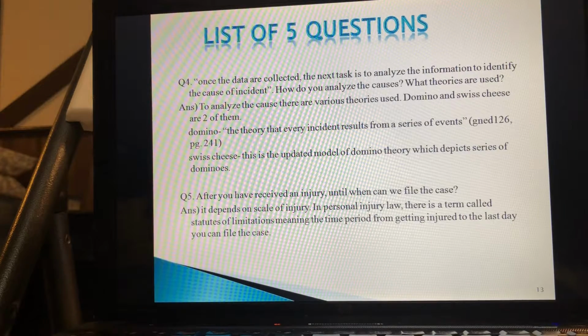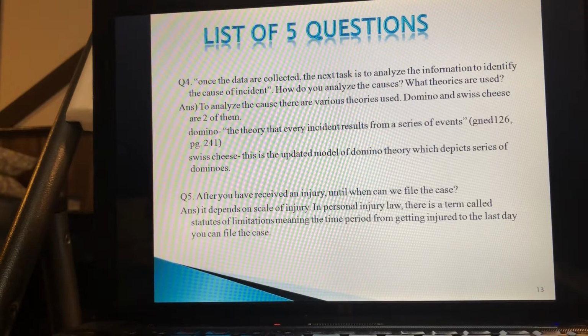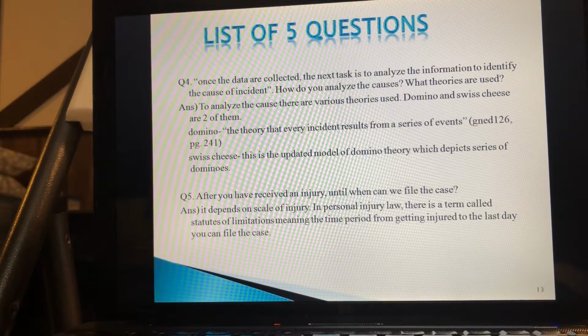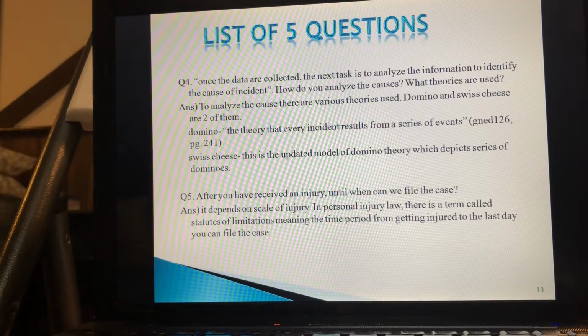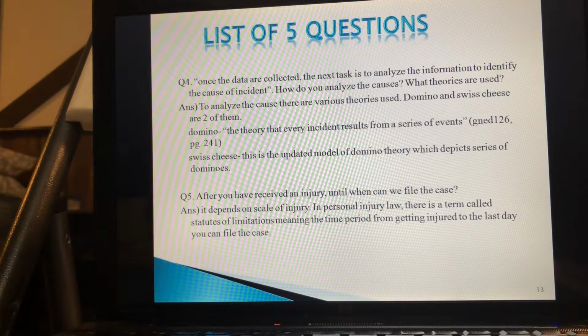Once the data are collected, the next task is to analyze the information to identify the cause of the incident, right? How do you analyze the cause and what theories are used? So to analyze the cause, there are various theories. I took it from our textbook. There are 3 theories actually, but I listed 2. First one is domino. So domino is the theory that every incident results from a series of events. You have seen the dominoes, right? So the tile falls because of the previous tile, right? So that's a domino, and it is easy to illustrate.